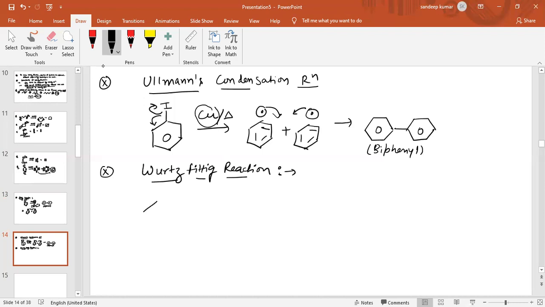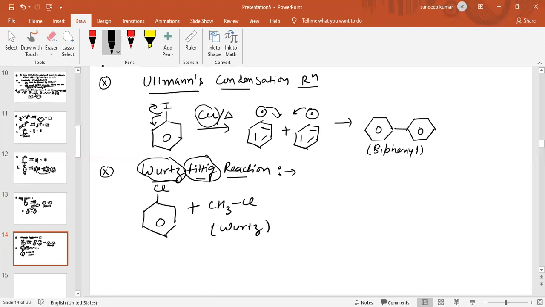One of the reactants we use in the Wurtz-Fittig reaction is chlorobenzene, because it is the reactant of the Fittig reaction. The other reactant is from the Wurtz reaction, where we used an alkyl halide. Therefore chlorobenzene reacts with an alkyl halide. This is the Wurtz reactant and this is the Fittig reactant, so this reaction is called the Wurtz-Fittig reaction.